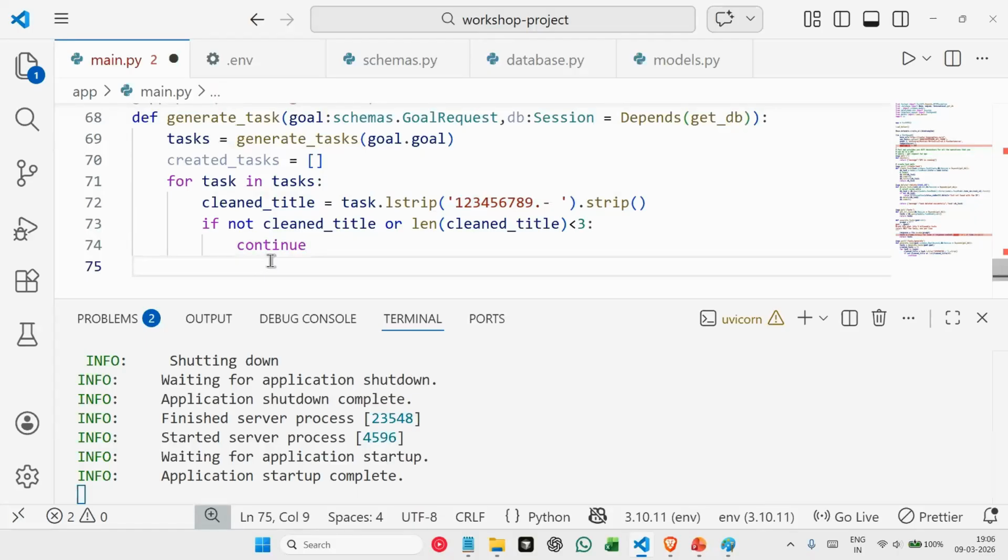So here, once we have a clean task, now we say db task, like how we used for creating a task, right? So we say db task models dot task model.